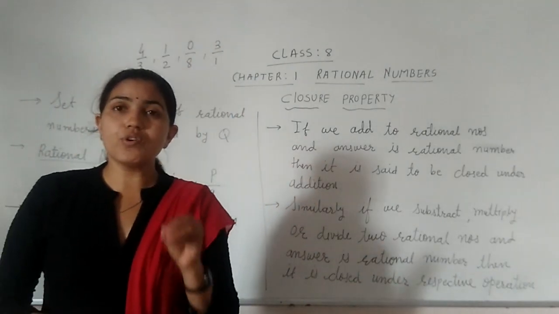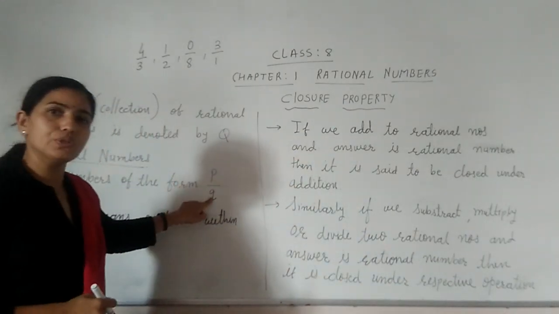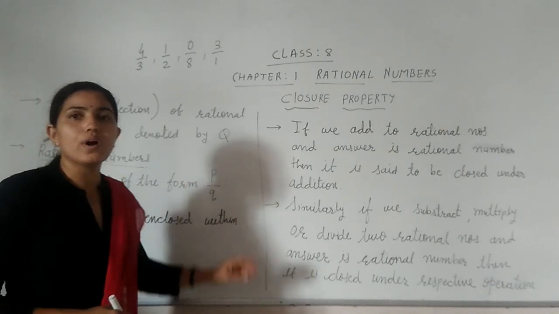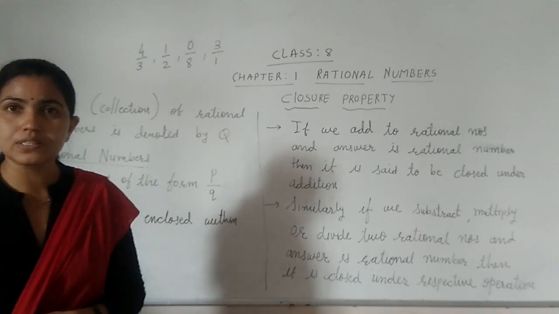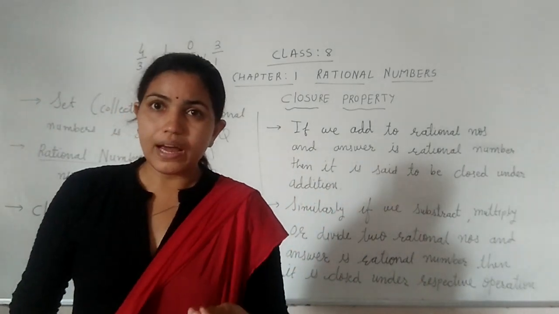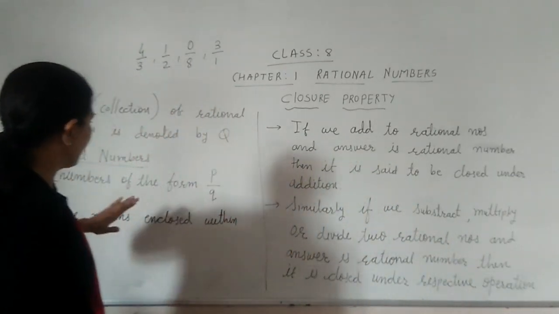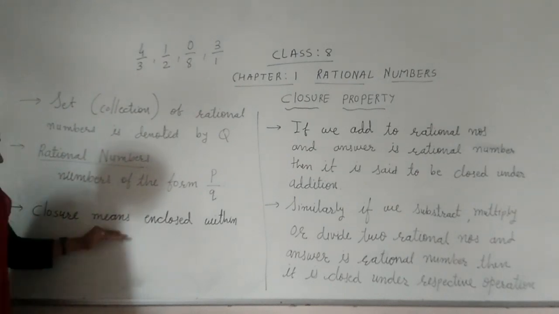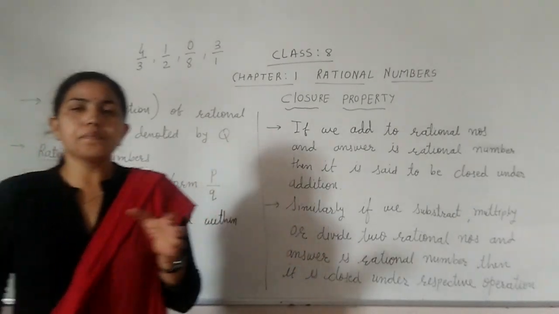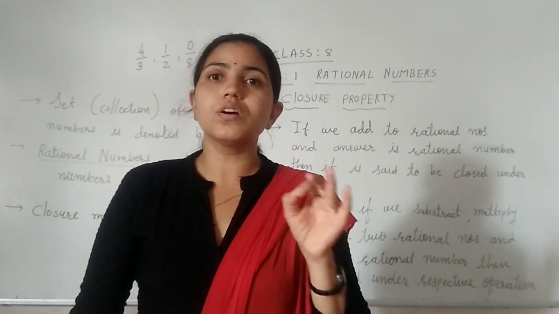That means any number which is of the form P upon Q, where P and Q are integers, is a rational number. So you know that every integer is a rational number. Now, what is the meaning of closure? Closure means enclosed within. मतलब कि वो अपने अंदर ही अगर बंद हो रहा है, then we can say it is a closure.